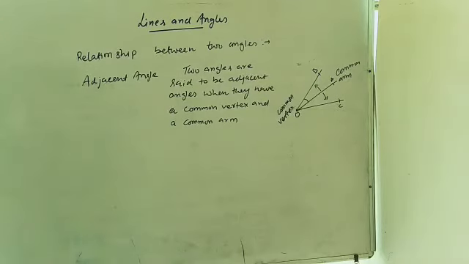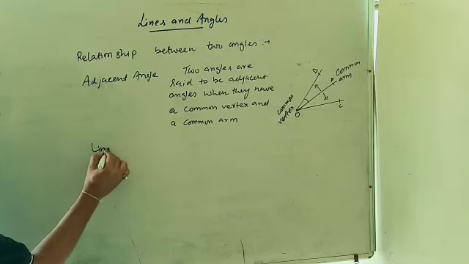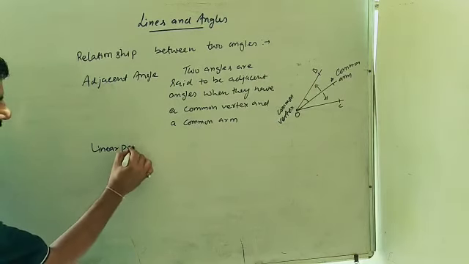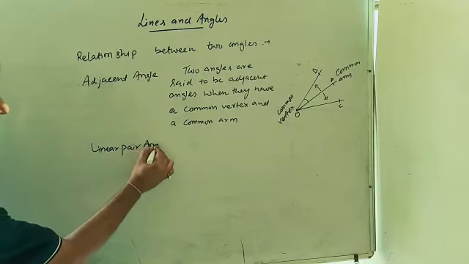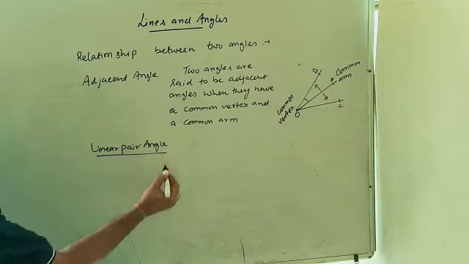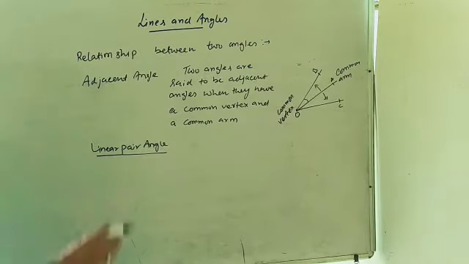Next one is linear pair angles. You may say when the adjacent angles have the sum equal to 180 degree, then it is known as linear pair angle.